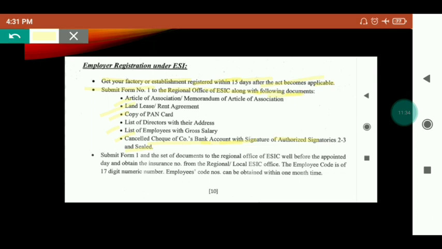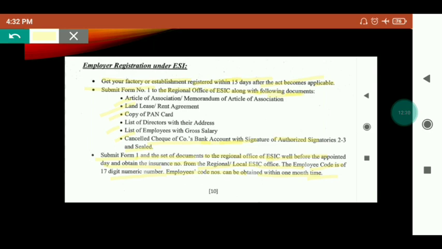Submit form 1 and the set of documents to the regional office of ESIC before the appointed day, and obtain the insurance number from the regional local ESIC office. The employment code is a 17 digit numeric number and can be obtained within 1 month. After all the document submission, you have to obtain the ESIC insurance number, which will be a 17 digit number. Remember that point: whenever you get the insurance number, it will be obtained within 1 month.